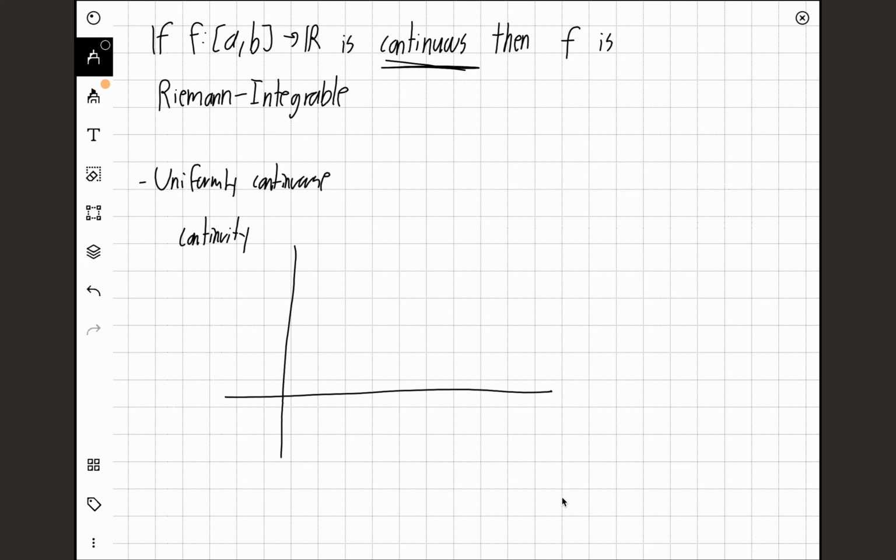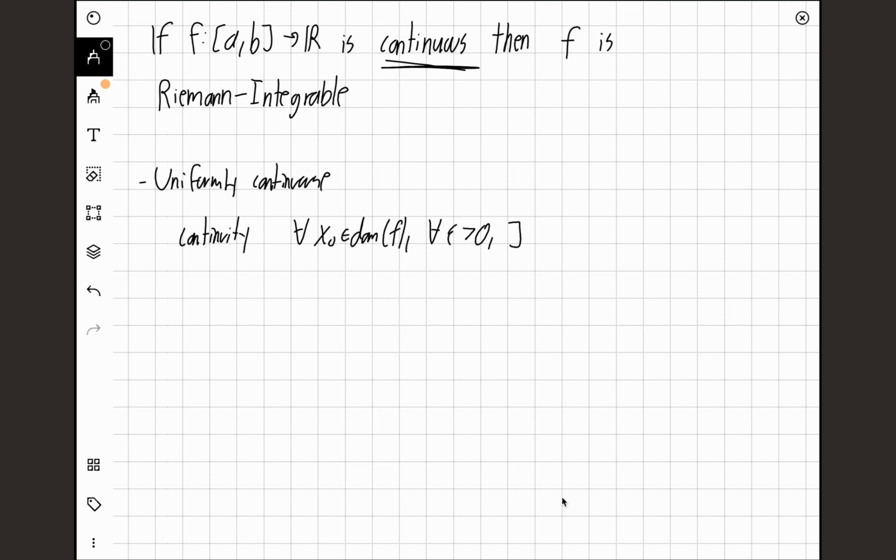But basically, we know that the classic definition of continuity, actually I can just draw it first, is that for every x0 in the domain of our function, and for every epsilon greater than 0, there exists a delta greater than 0, such that for every x in the interval from x0 minus delta to x0 plus delta, so if we have our little domain here, if we have x0 here, if we pick the delta this big, this is x0 plus delta, this is x0 minus delta.